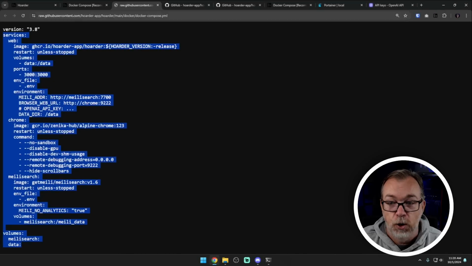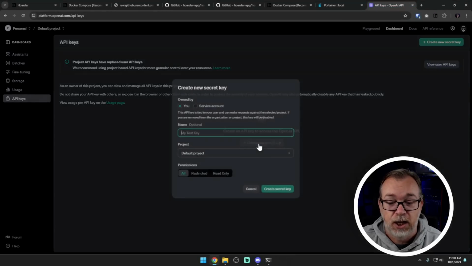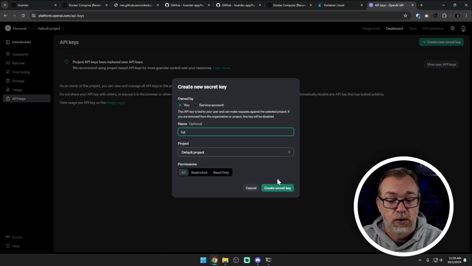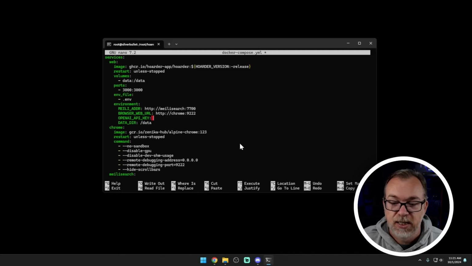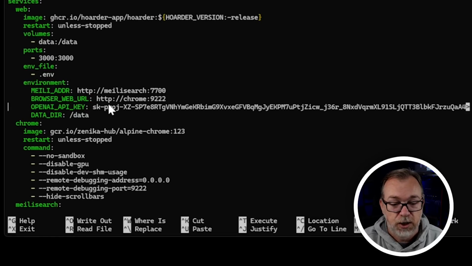And then you need to go to your OpenAI API key section and create a new key. We're just going to call this tut, like so. You can decide who it's owned by, the name, the project, and its permissions. You can select all of that to make sense for your setup. I'm just going to generate a new key. I'm going to click copy. I'm going to minimize this. And then I'm going to paste this in like so. That all looks good. So I'm going to do Control O and enter and exit. Of course, if you're using a different editor, your setup will be different than that.